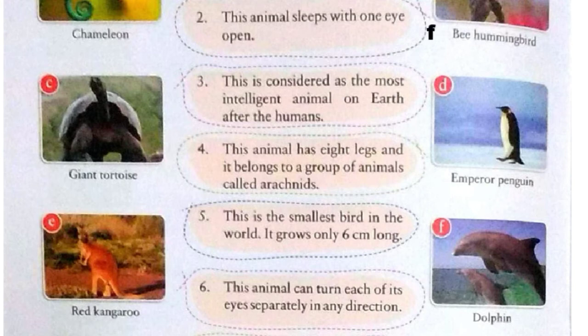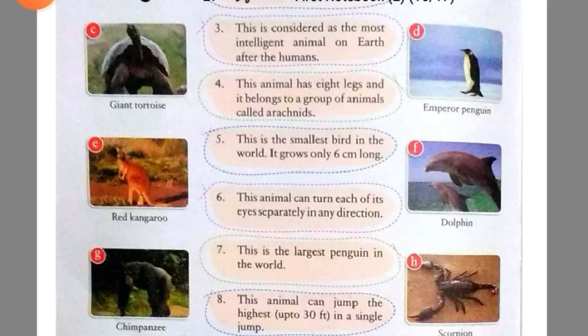Now we'll read our question number 3. This is considered as the most intelligent animal on earth after the humans. Yes, you guessed right. It is chimpanzee. It is given in point number G. So in front of 3 we will write G.